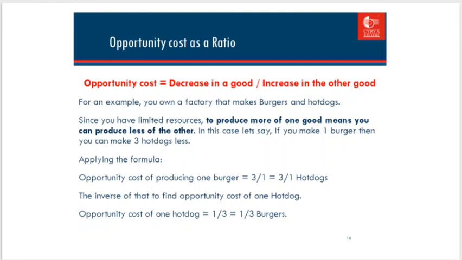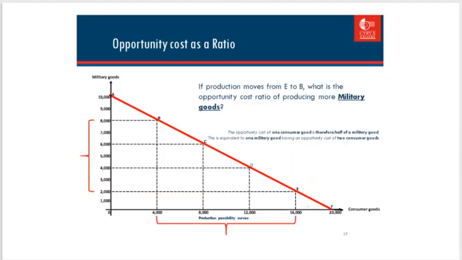The inverse of that gives the opportunity cost of one hot dog. Opportunity cost of one hot dog equals 1 divided by 3, which is 1/3 of a burger. Opportunity cost as a ratio: if production moves from E to B, what is the opportunity cost ratio of producing more military goods? The opportunity cost of one consumer good is therefore half of a military good. This is equivalent to one military good having an opportunity cost of 2 consumer goods.